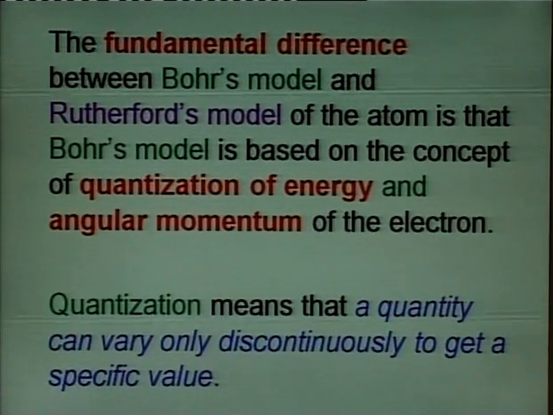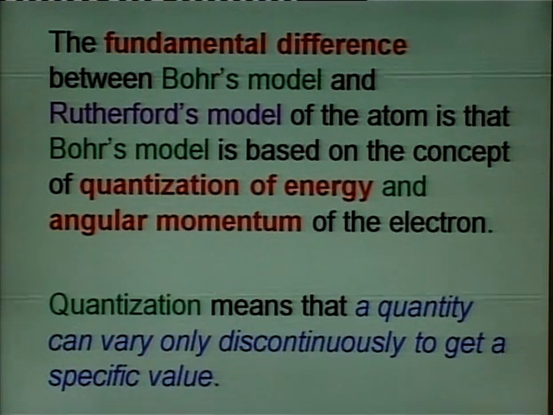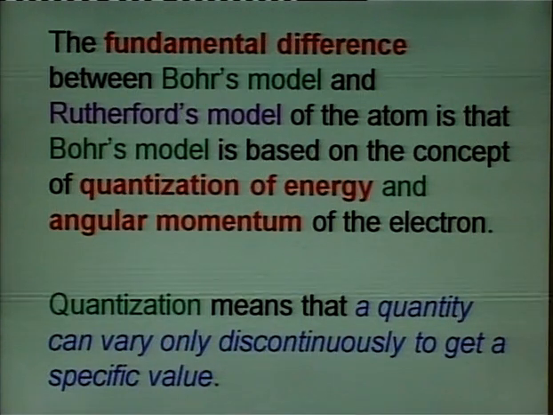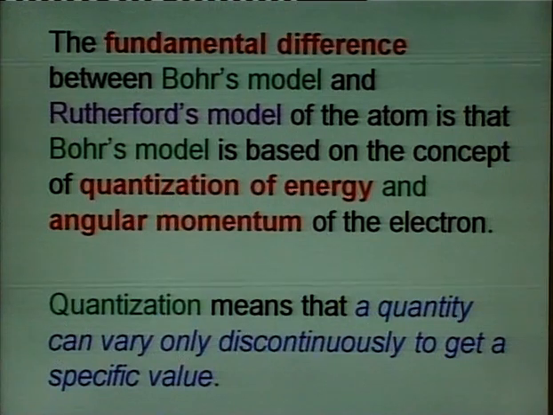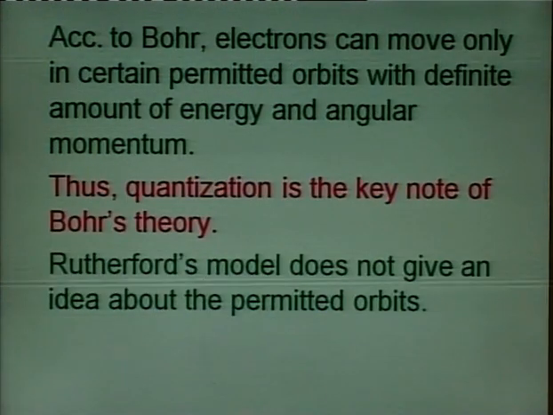The fundamental difference between Bohr's model and Rutherford's model is that Bohr's model is based on the concept of quantization of energy and angular momentum. Quantization means that a quantity can vary only discontinuously to get a specific value. According to Bohr, electrons can move only in certain permitted orbits with a definite amount of energy and angular momentum. Thus, quantization is the keynote of Bohr's theory. Rutherford's model does not give an idea about the permitted orbits.